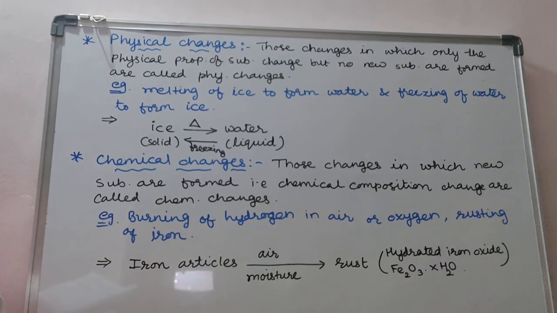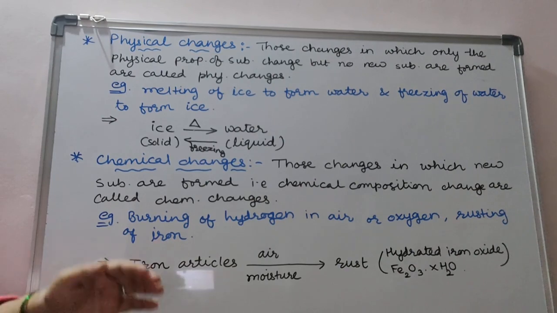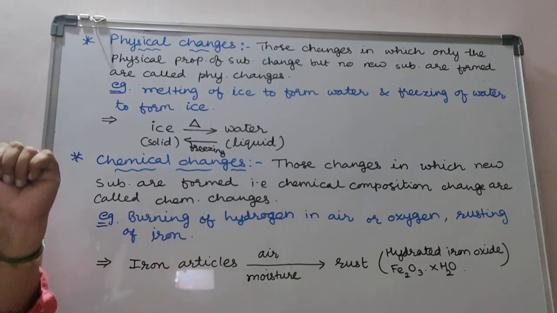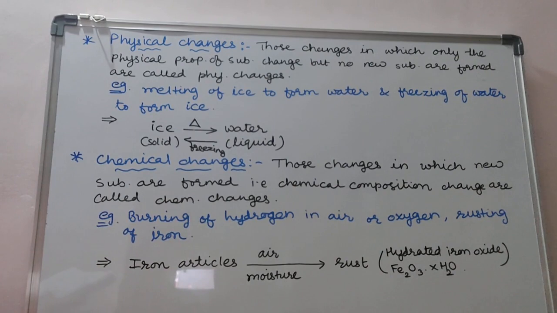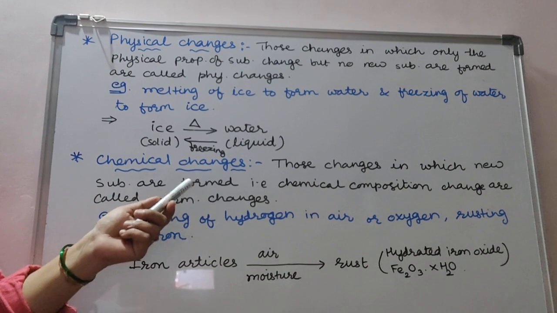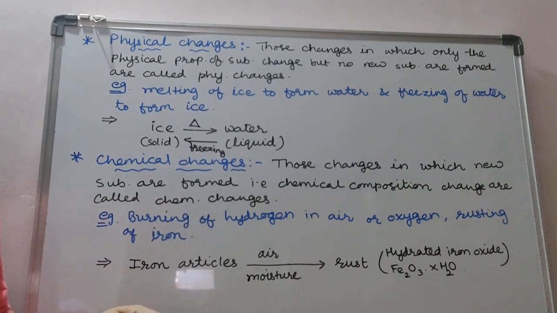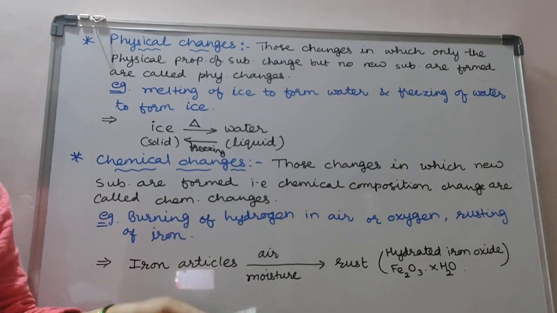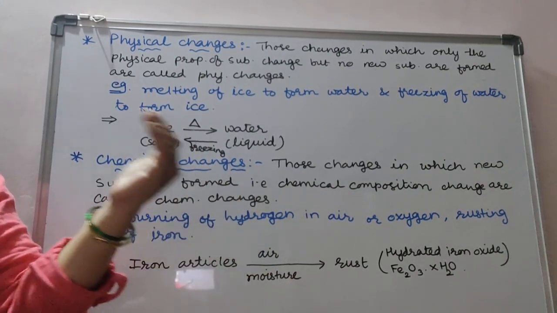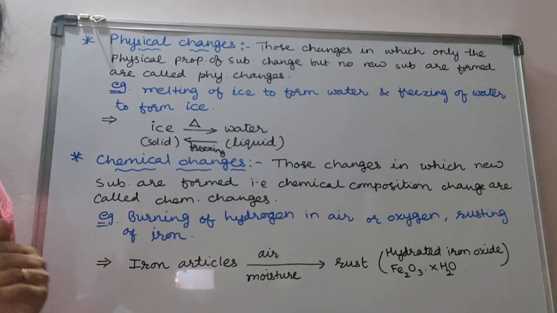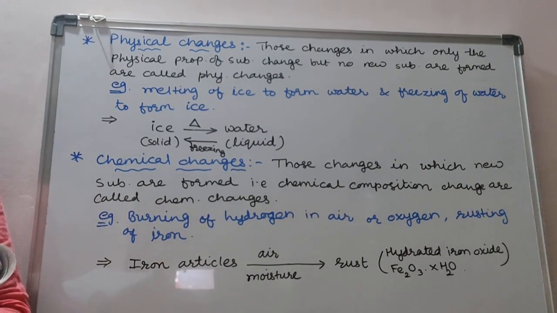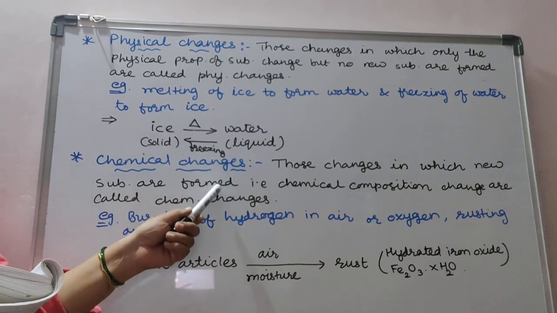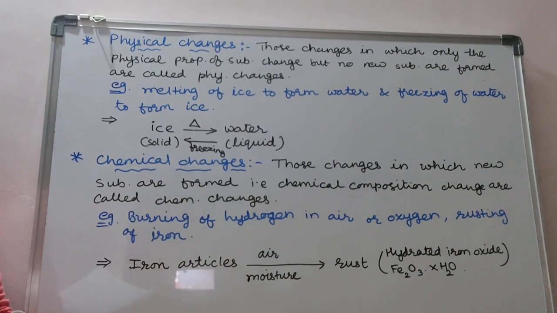The new substance thus formed cannot be converted back into the original substance by any physical process. It means we can say that chemical changes are irreversible. Once the original substance is converted into the new substance, the new substance that is formed does not convert again into the original one, and therefore we can say that chemical changes are irreversible. Now take examples of chemical changes.